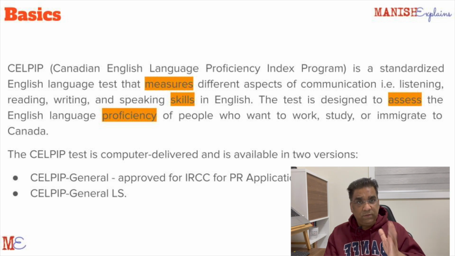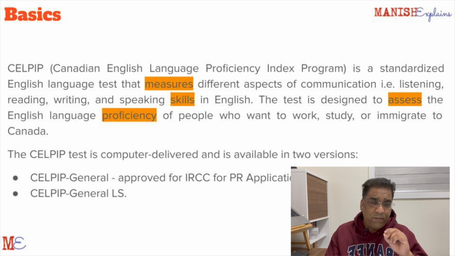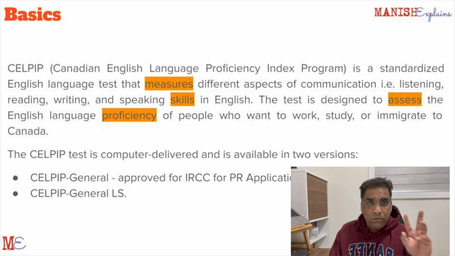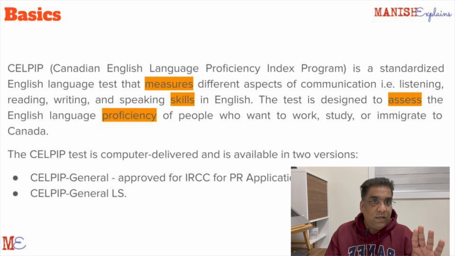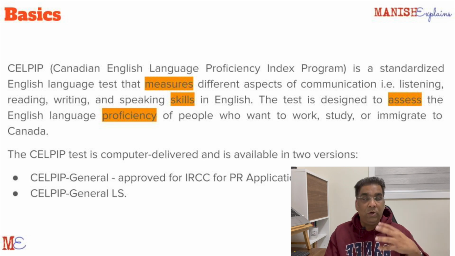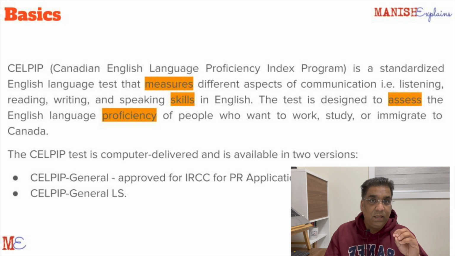Let's go into the basics. First slide, basics. So what is CELPIP? CELPIP is the Canadian English Language Proficiency Index Program. So 2 things. Number 1, you need to understand that this is only a test of your English proficiency. This is not a test of your English language. Although your English language knowledge is also necessary, this is not a test of that.